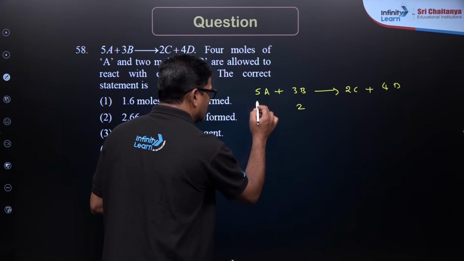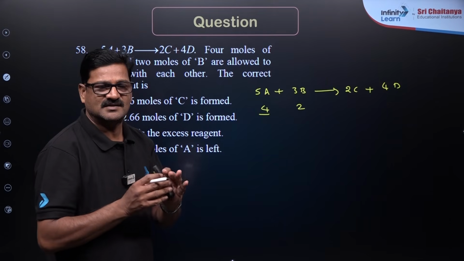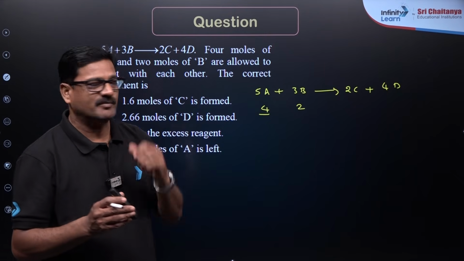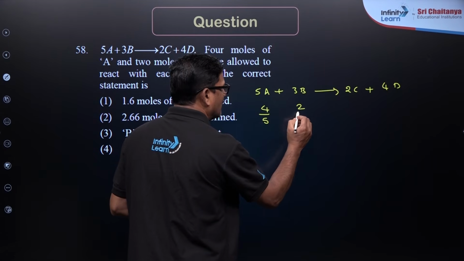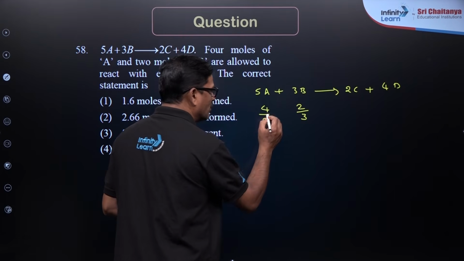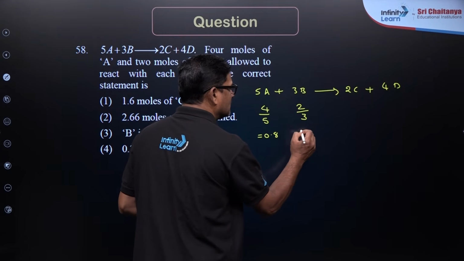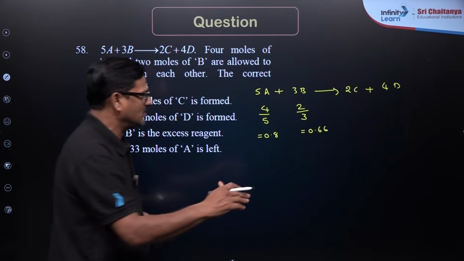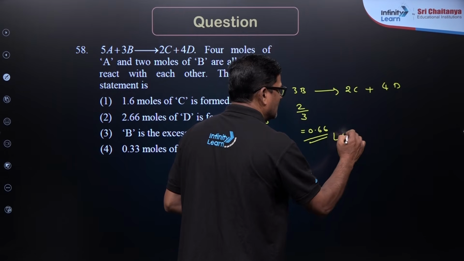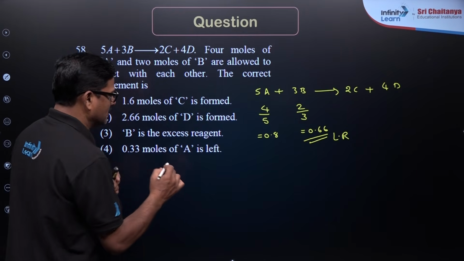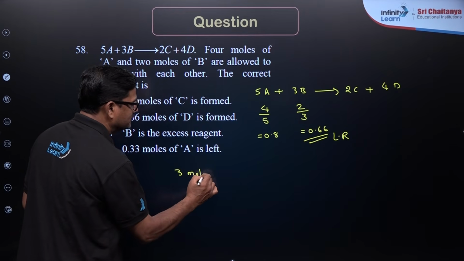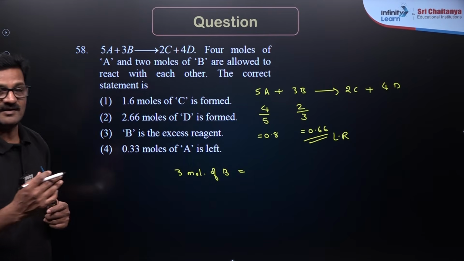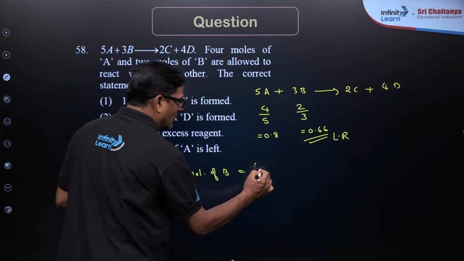To find the limiting reagent there is a trick: the given number of moles is divided by the stoichiometric number, 4 by 5 and 2 by 3. So it is going to be 0.8 and 0.66. The one which has the lowest ratio is going to be the limiting reagent. Fine. Now, according to the equation, 3 moles of B can give 4 moles of D, as the product has to be calculated based on the limiting reagent.